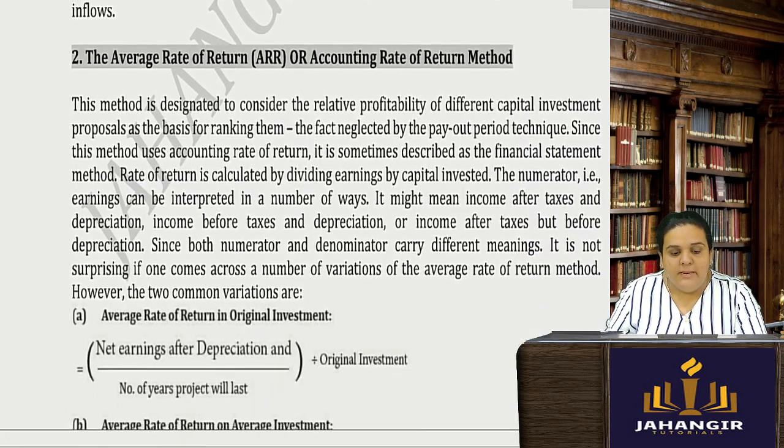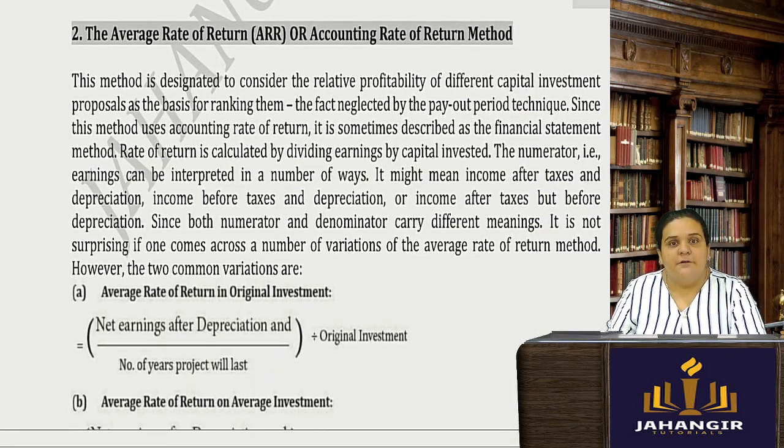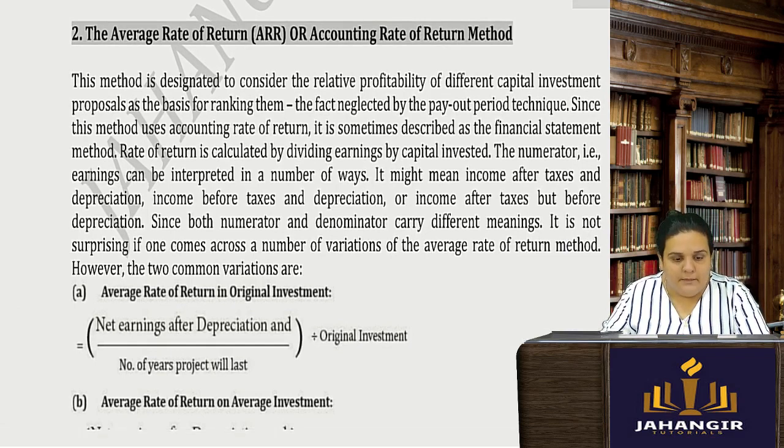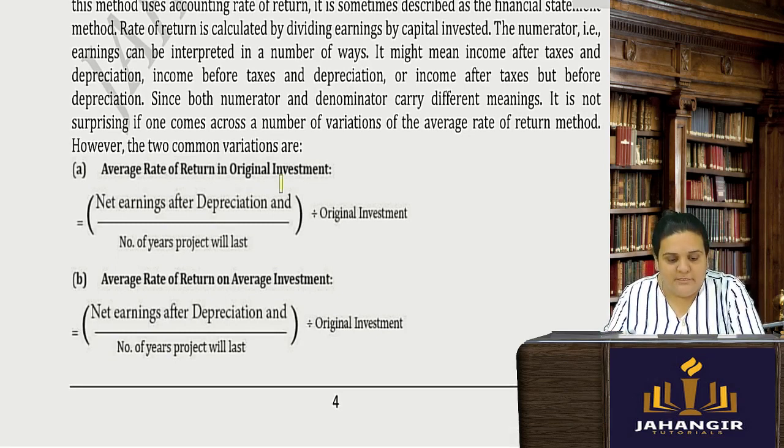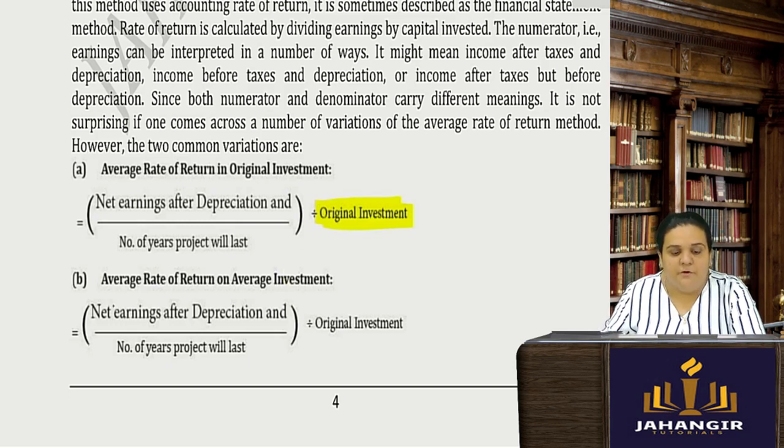Now the next one is your average rate of return, also known as the accounting rate of return method. Here what I do is I try to find out my net earnings after depreciation, average, divided by the number of years the project is going to last. Divide that by the original investment. That gives the average rate of return on the investment.